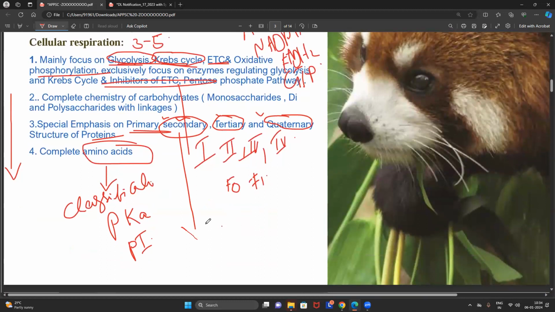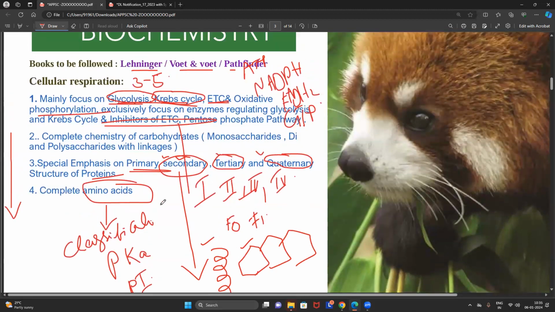And especially when you're reading the secondary structure, they will again ask the questions from hydrogen bonding in the alpha helix, hydrogen bonding in the beta pleated sheets, and how many number of amino acids are present in one helix formation, how many number of amino acids are present in the one beta pleated sheet formation. These kind of questions also they will ask very commonly in the exam.